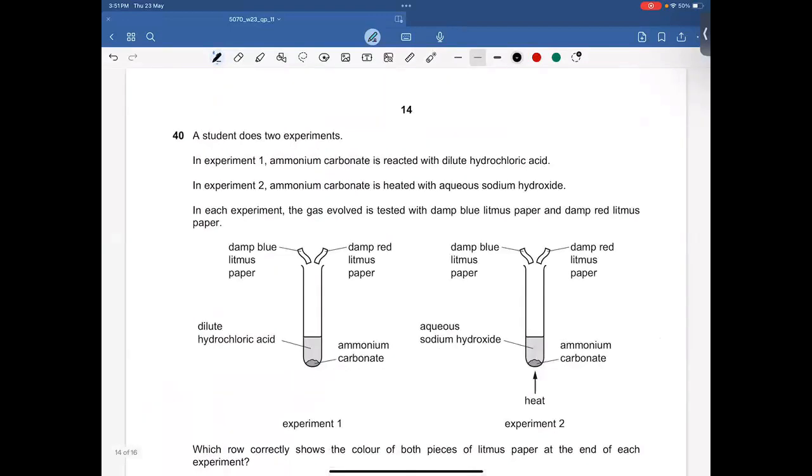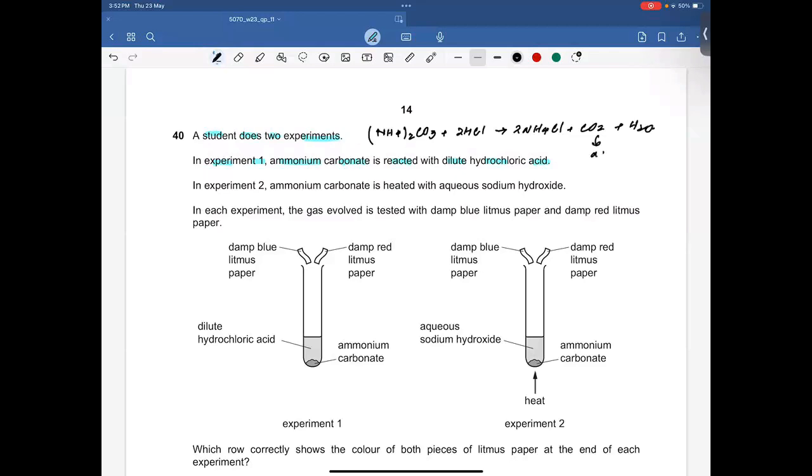40, last question. A student does two experiments. In experiment 1, ammonium carbonate is reacted with dilute hydrochloric acid. So when ammonium carbonate is reacted with dilute hydrochloric acid, obviously you will get ammonium chloride, carbon dioxide, and water.